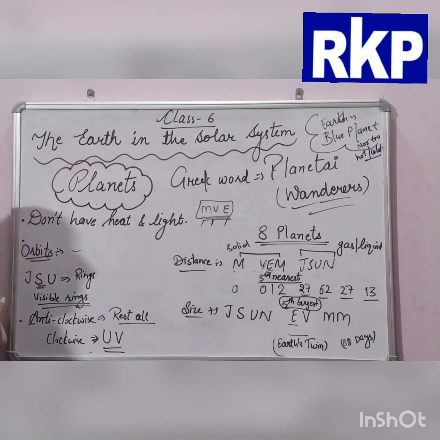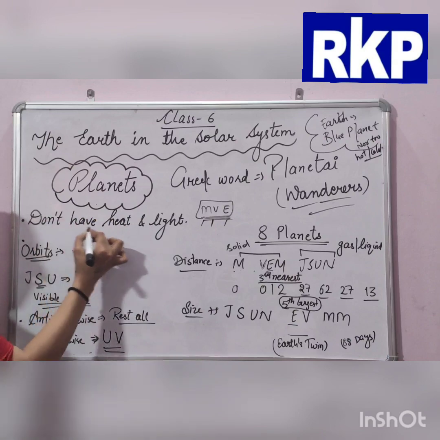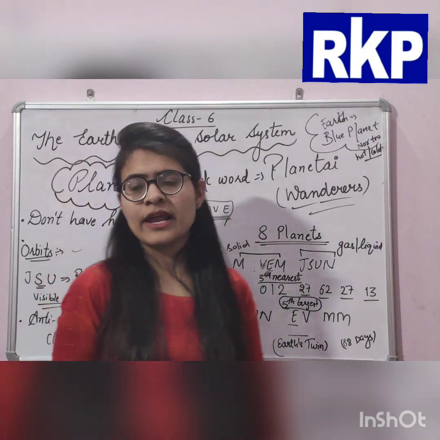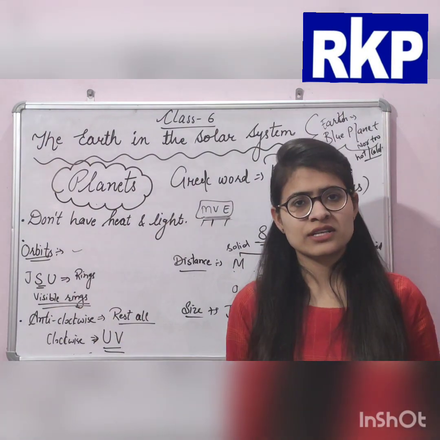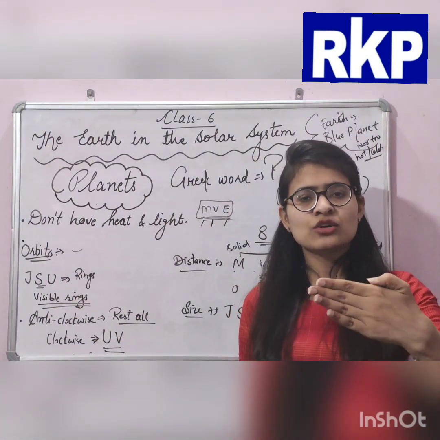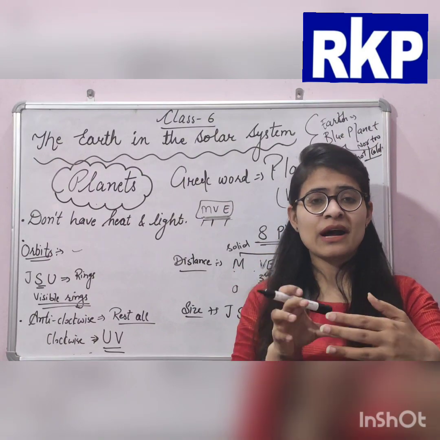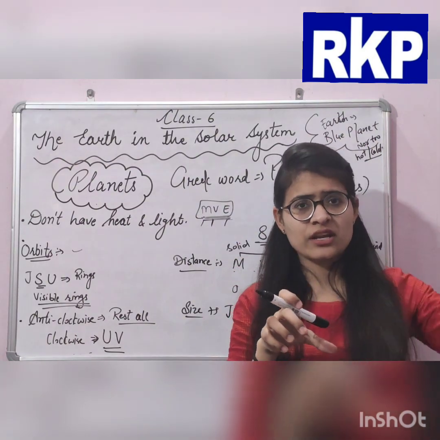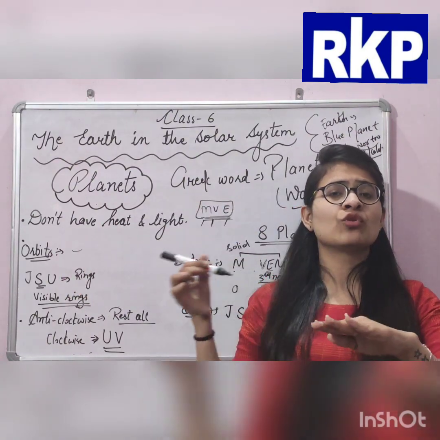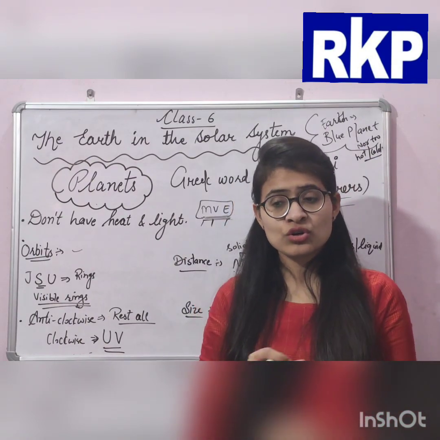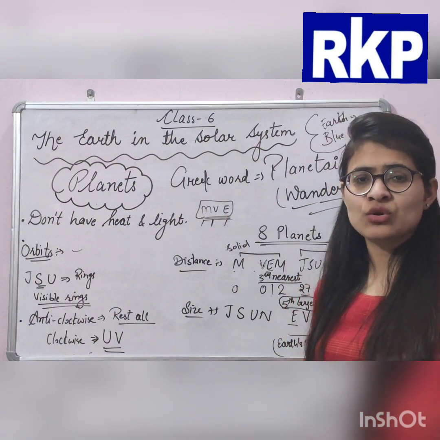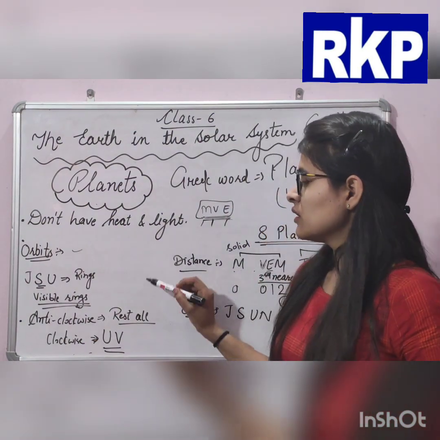Now, here is orbit. What is orbit? And planets, they don't have their own heat and light. The next is orbit. What is orbit or what are orbits? The path around the Sun on which a planet revolves around the Sun. Clear? So they are called orbits. Those paths are called orbits of those planets.